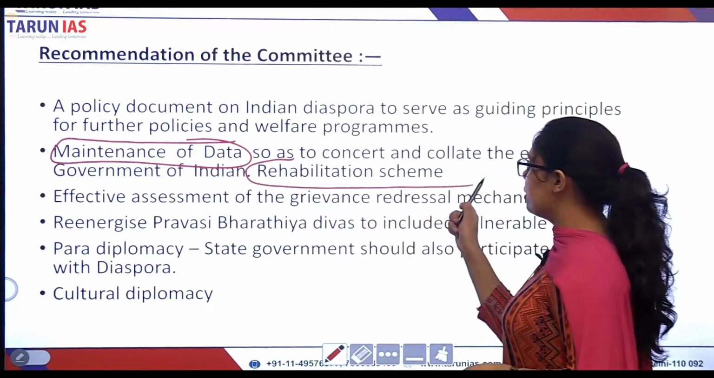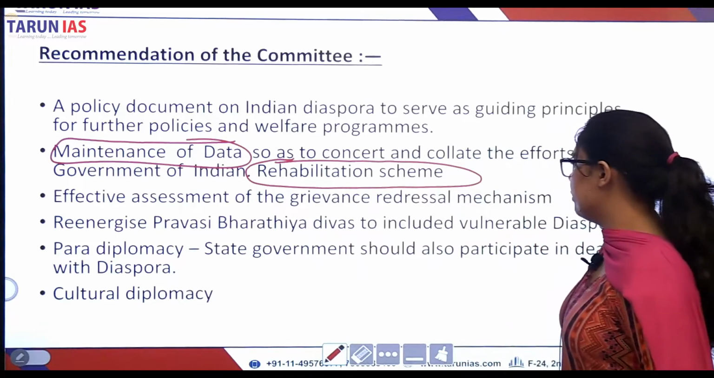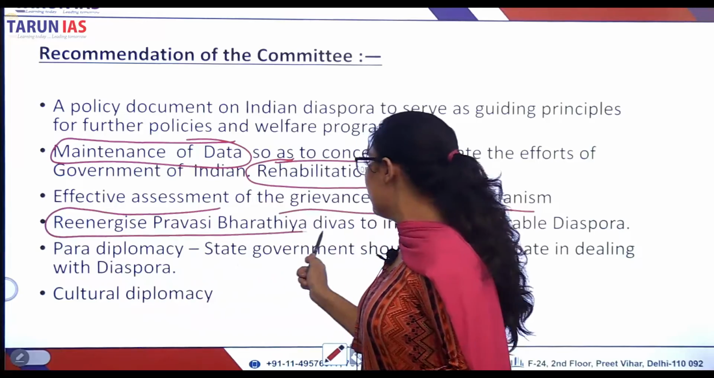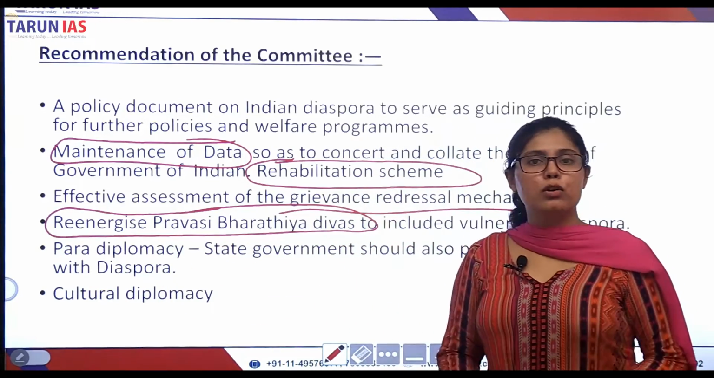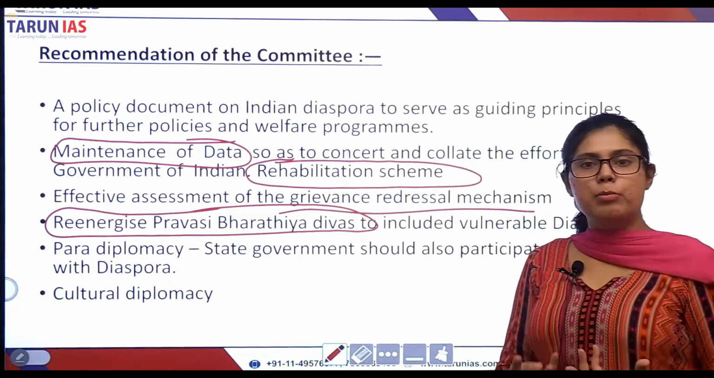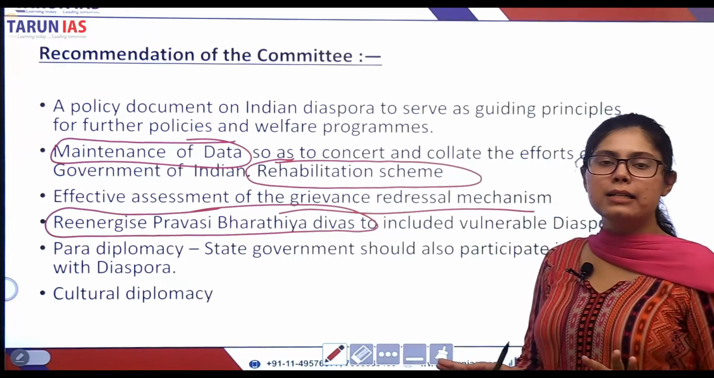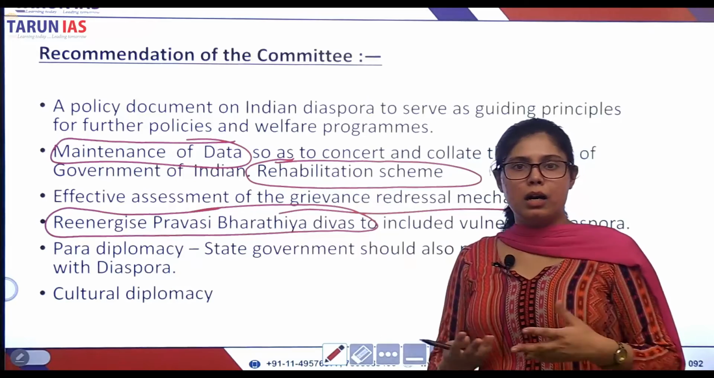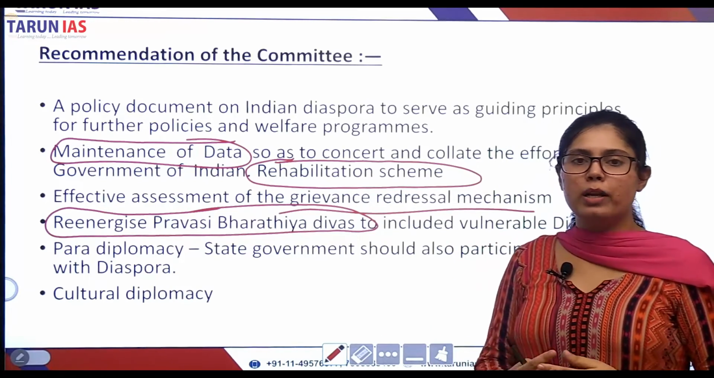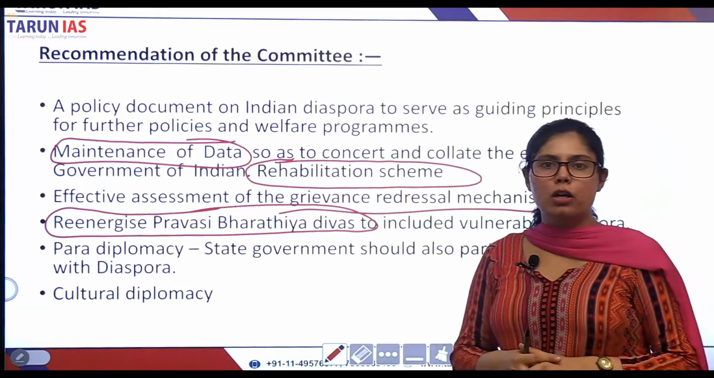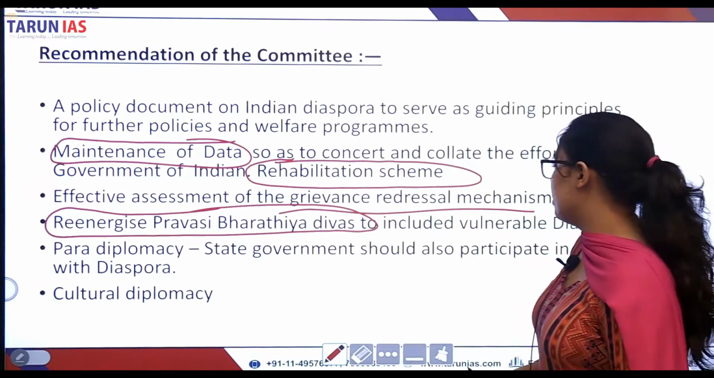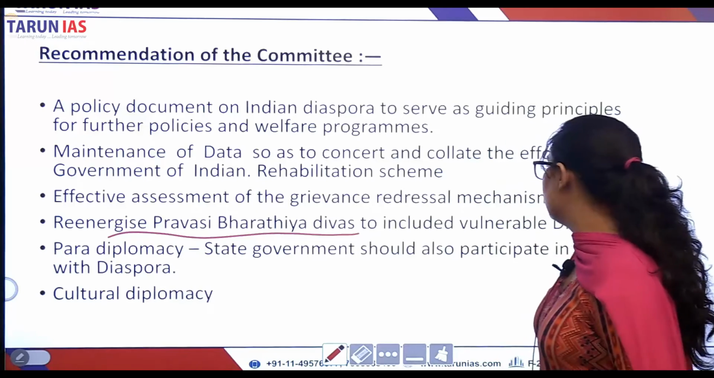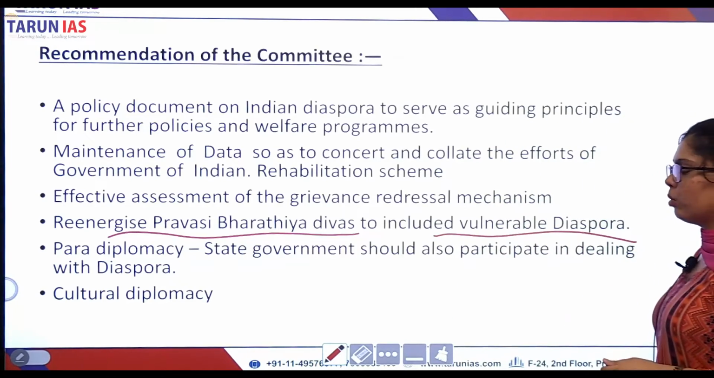There should be a rehabilitation scheme. There should be an effective grievance redressal mechanism, right? We need to re-energize the Pravasi Bharatiya Divas. That means we need to make it more inclusive. We need to invite people such as laborers, workers, etc. Not just the highly skilled professionals or high status people or those who are highly popular in politics or other sectors of the economy. Not just those people, but also the laborers and the workers. We can re-energize the Pravasi Bharatiya Divas. We should include the vulnerable diaspora.